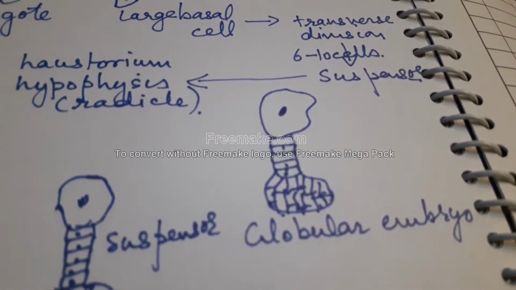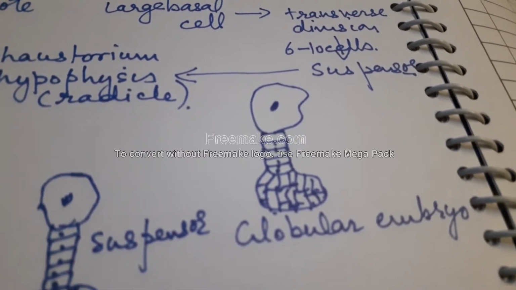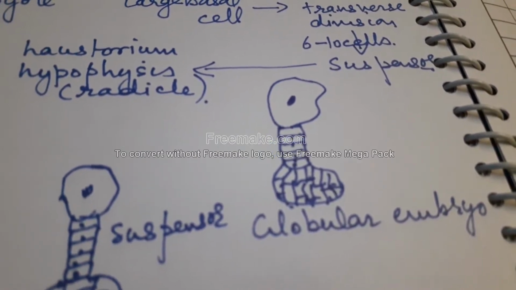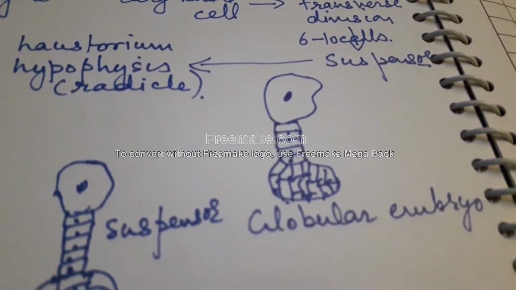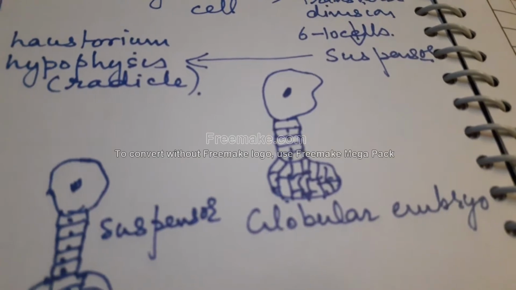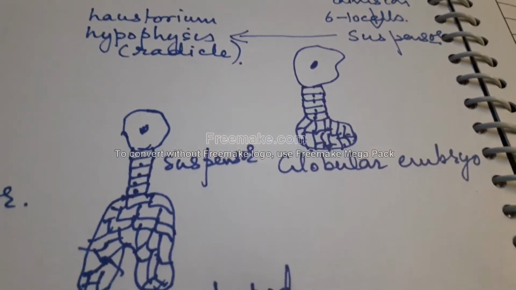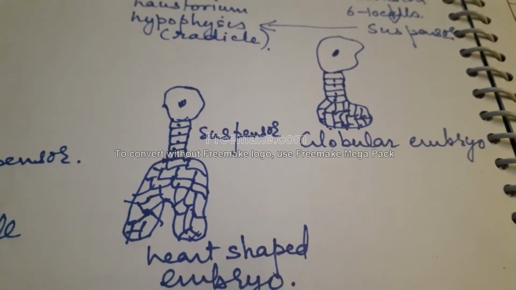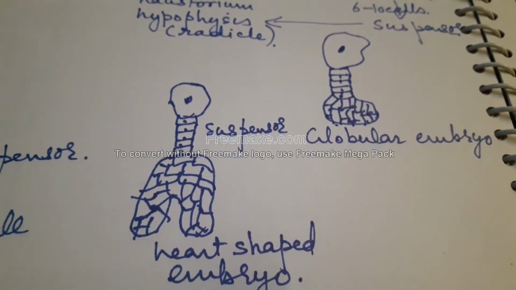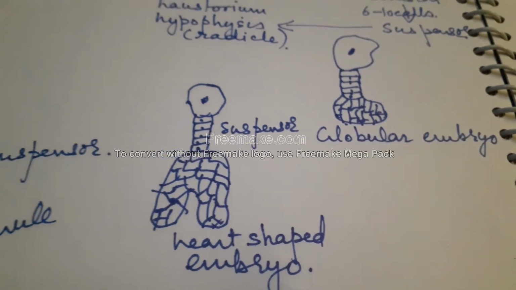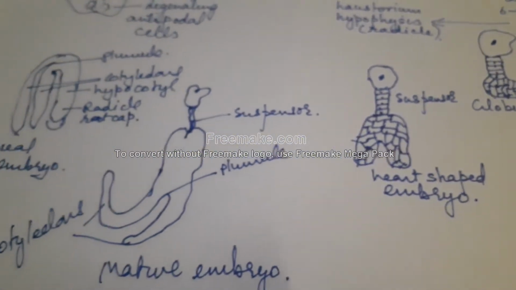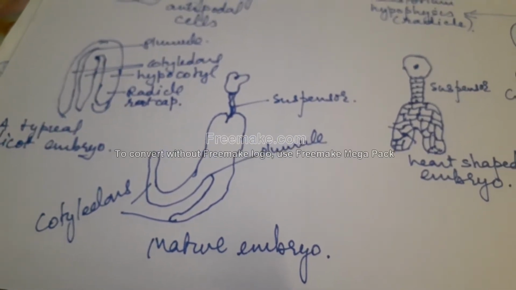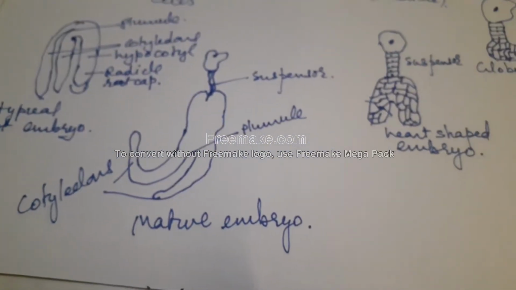The smaller terminal or apical cell undergoes one vertical division, and then the two cells formed from the terminal cell divide by transverse division, thus forming four embryonal cells, which is called the quadrant stage. Finally, the four cells keep dividing vertically, forming an 8-celled proembryo or the octant stage, and the four cells at the apex give rise to the plumule, and the others give rise to the hypocotyl, which later on forms the radicle.